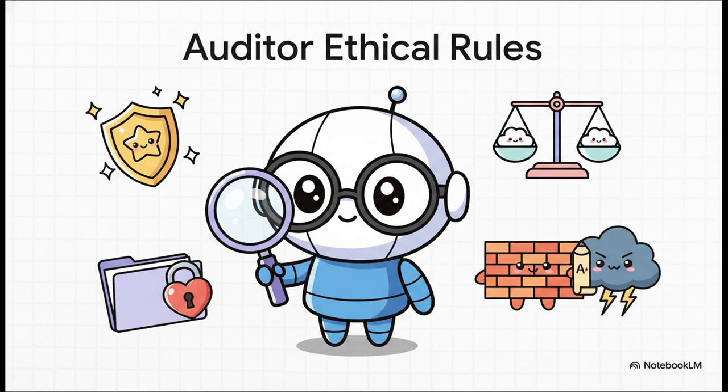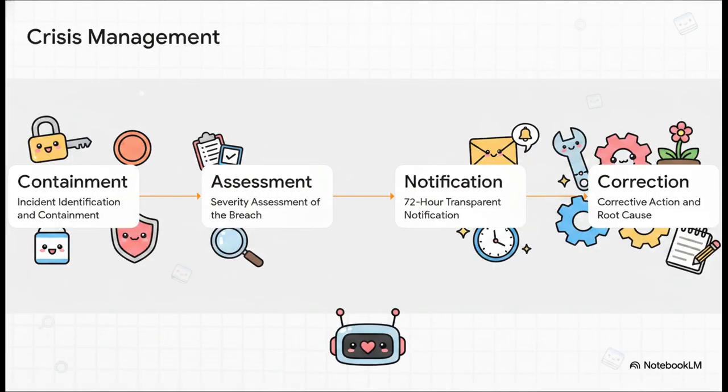They have to exercise absolute integrity, complete objectivity to dodge any conflicts of interest, and keep everything strictly confidential. This is absolutely crucial during whistleblowing events, where an auditor has to stay fiercely independent so they can report ethical violations neutrally, without giving in to internal corporate pressure. So the really important part is knowing the exact playbook when a breach or an ethical failure hits.